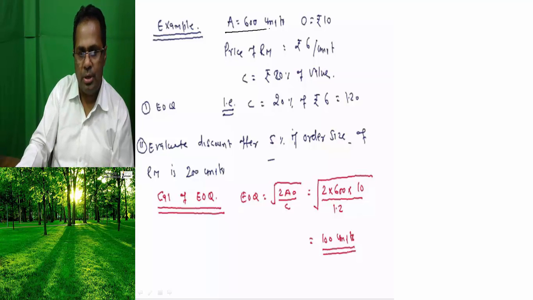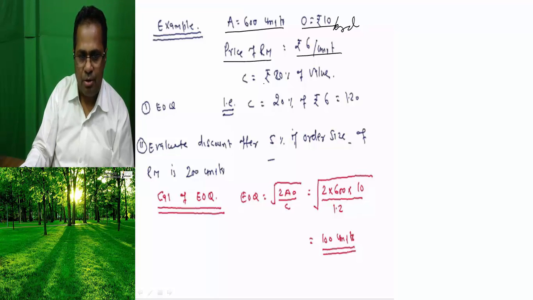Suppose annual requirement is 600 units, ordering cost rupees 10 per order. Price of the raw material is rupees 6 per unit. Carrying cost is 20% of the value. What does this mean? 20% of the price of the raw material. This is calculated like this: 20% of the price of the raw material, that is 6 rupees, is 1.20.